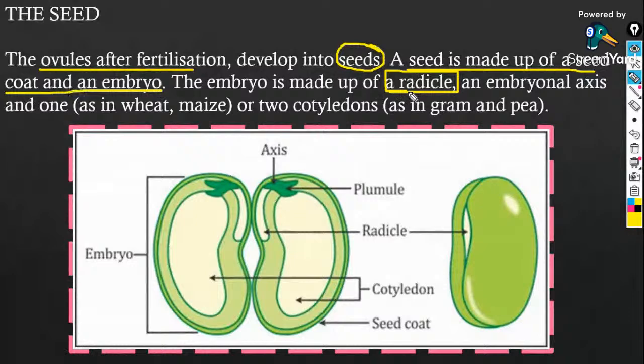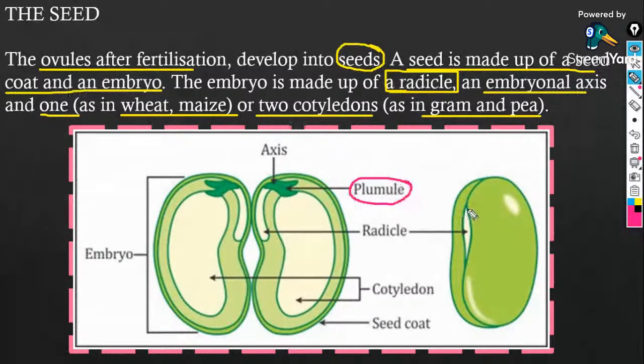And an embryonal axis is there. Then you will find two cotyledons in dicot plants, and one cotyledon in monocot plants. It consists of an embryonal axis and one cotyledon in monocot plants such as wheat and maize, and two cotyledons in dicot plants such as gram and pea. From the plumule arises the future shoot.